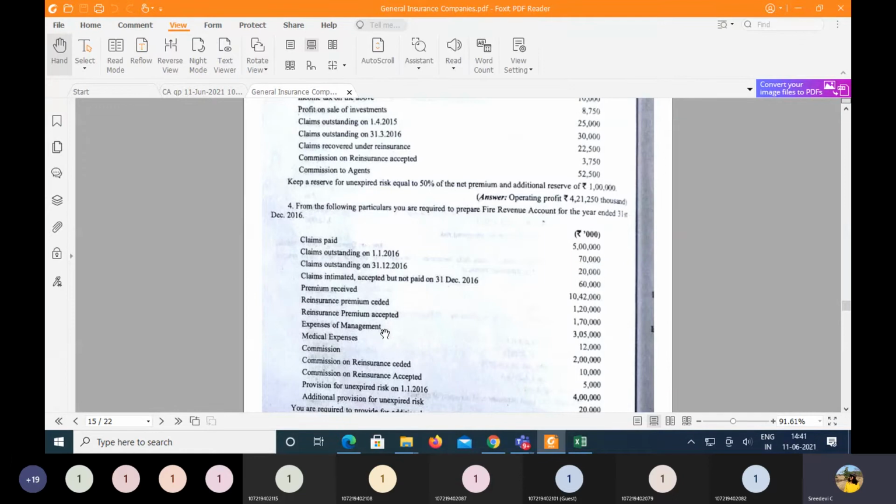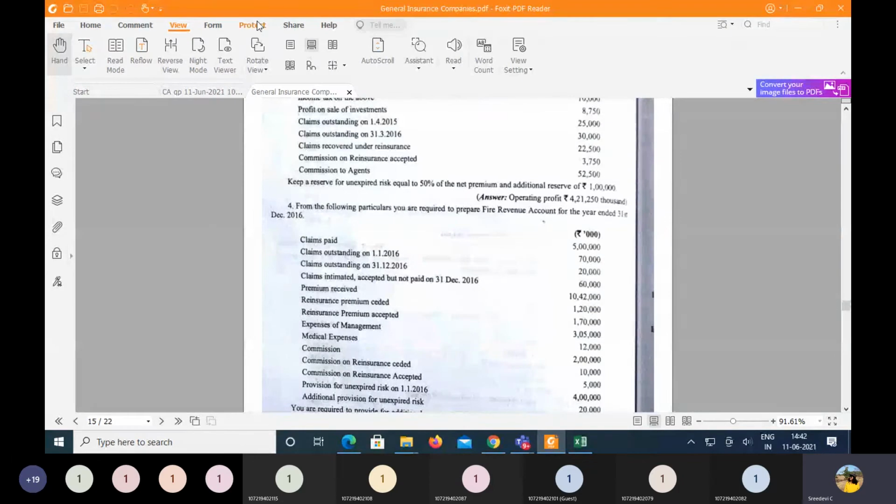Okay, then you get the amount of the premiums which have been net. On that net, as usual, you are going to make a reserve towards the unexpired risk. Then there are expenses of management and medical expenses. Expenses of management followed by the medical expenses should be taken under operating expenses, because for the medical expenses, they did not say that it is with regard to claims. So when nothing is mentioned, it is operating.